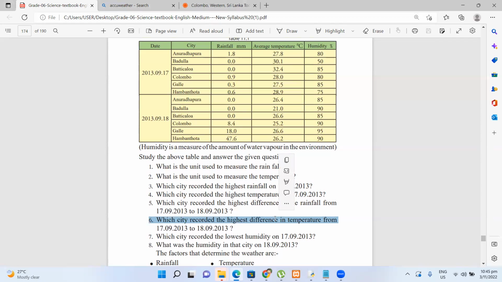Batticaloa, 26 to 32. It's a change of about 5 or 6 degrees. Here, Badulla 21 to 30. It is closer to 8, right? So Badulla has the highest temperature range.